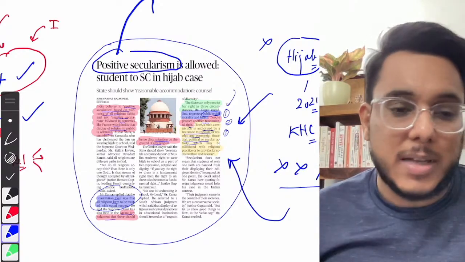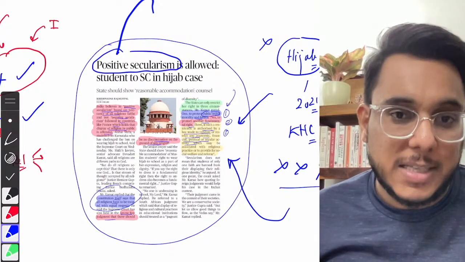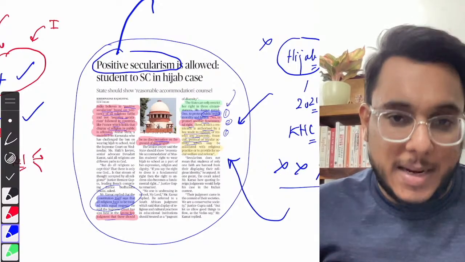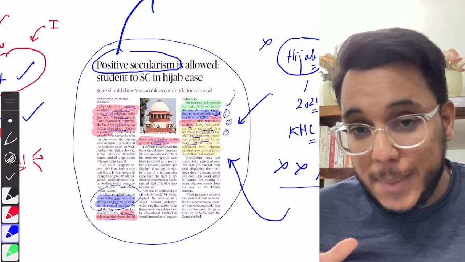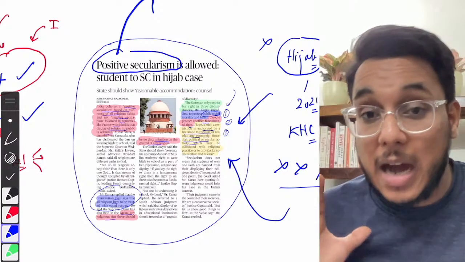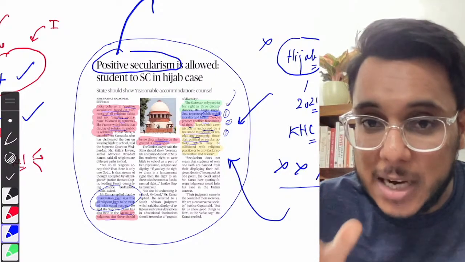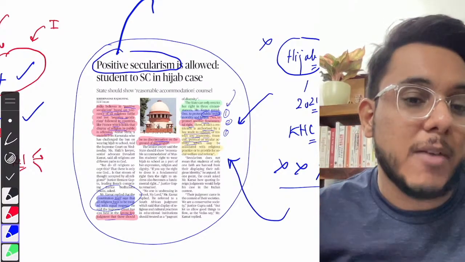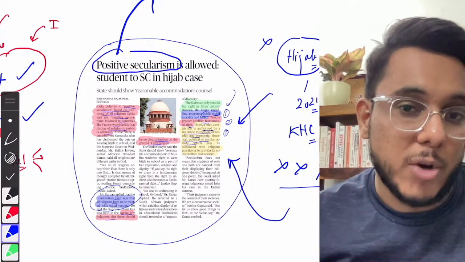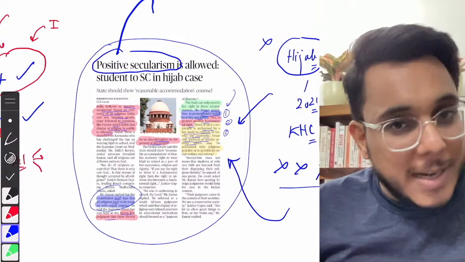So that's all, guys, about today's newspaper analysis, and with this we come to an end of the newspaper analysis. Guys, I hope that you are able to understand all the articles, and most importantly, every class I say that the art of understanding which articles are to be seen and which articles are not to be seen, and what attention is to be given to which article, is a very important art for a UPSC aspirant. Okay, so that is all for today.